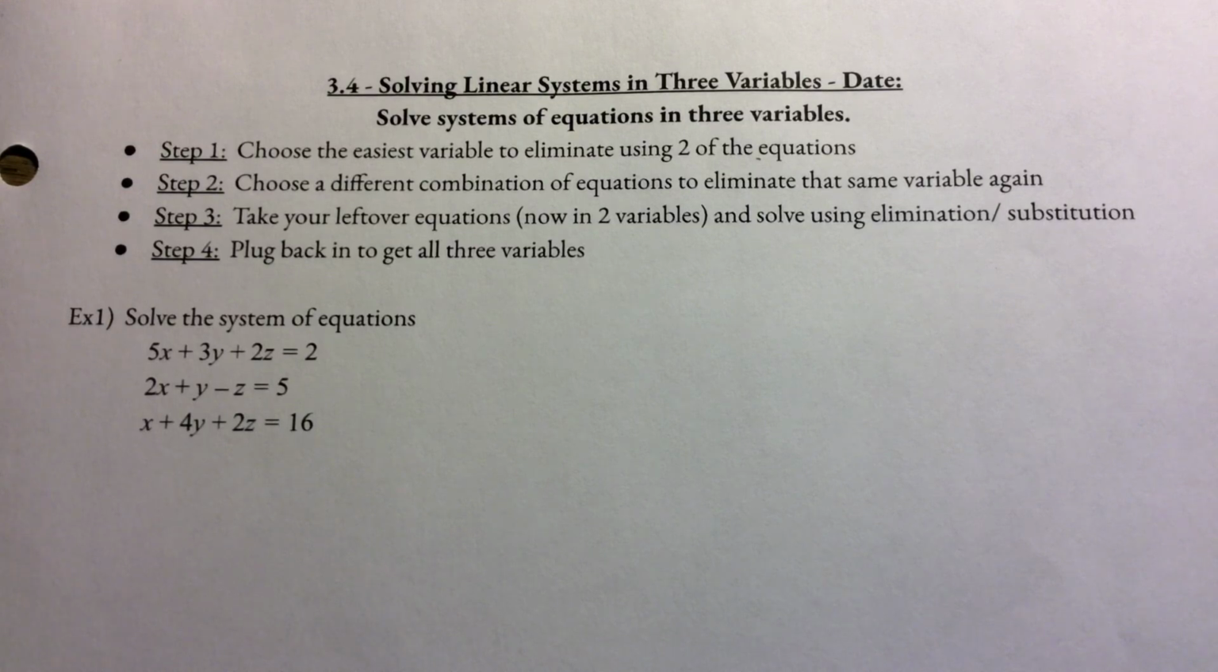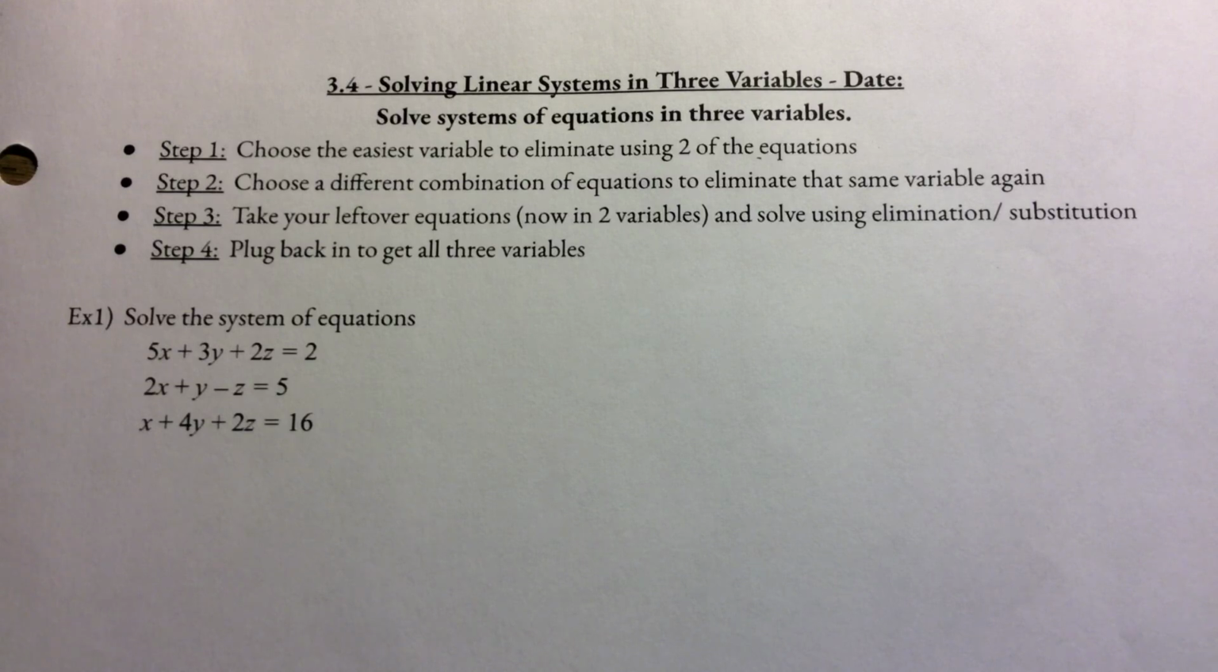Step 1, choose the easiest variable to eliminate using 2 of the equations. Step 2, choose a different combination of equations to eliminate that same variable again. Step 3, take your leftover equations, which are now in 2 variables, and solve those using elimination or substitution. And then step 4, plug everything back in.